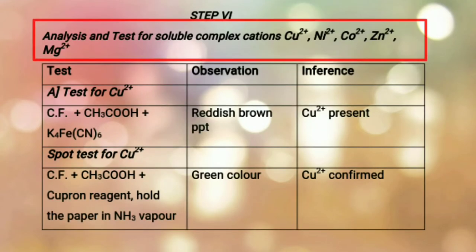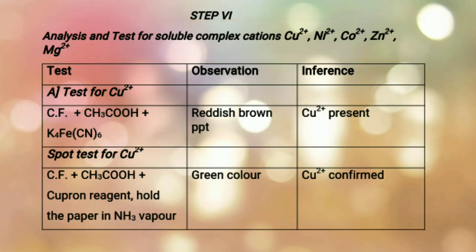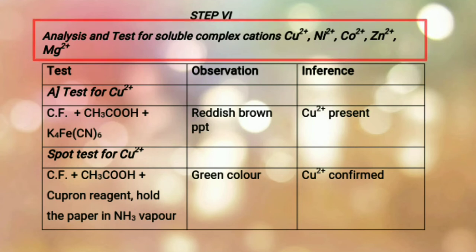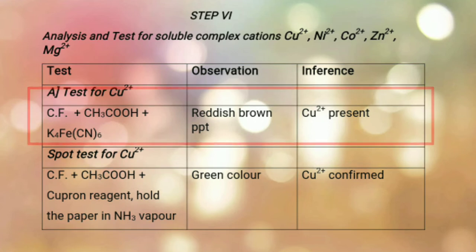Analysis and test for soluble complex cations, which may include Cu2+, Ni2+, Zn2+, Co2+, Mg2+. So let us perform the test for Cu2+. For that we require centrifugate plus acetic acid plus K4Fe(CN)6. If we get reddish brown precipitate, it indicates Cu2+ is present.